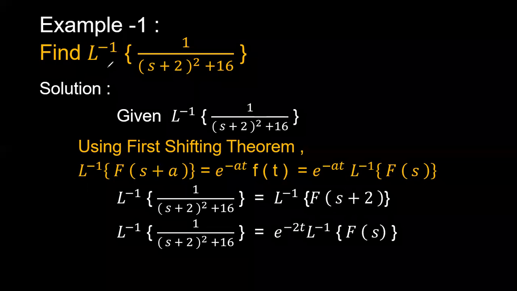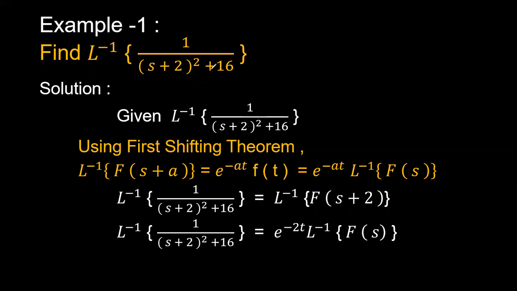Find the Laplace inverse of 1 by (s plus 2) whole square plus 16. If you carefully see the denominator, we need a form like s square plus 16.